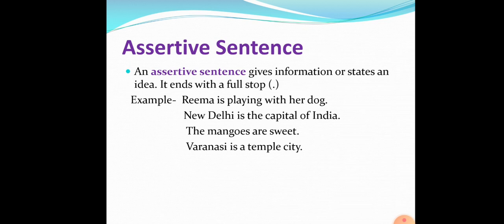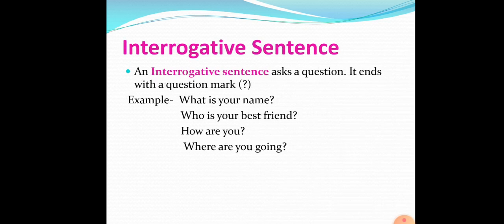Now let's move on to the next type of sentence, and that is the interrogative sentence. So what do you mean by interrogative? The word comes from interrogate. Interrogate means to ask a question. So basically the sentence that asks a question is an interrogative sentence. An interrogative sentence asks a question. It ends with a question mark.